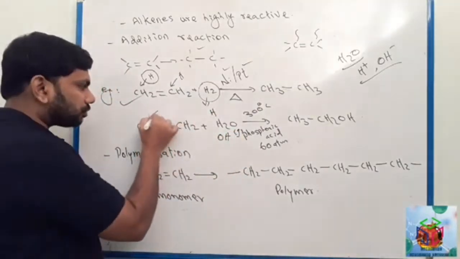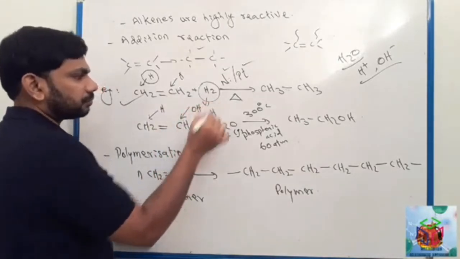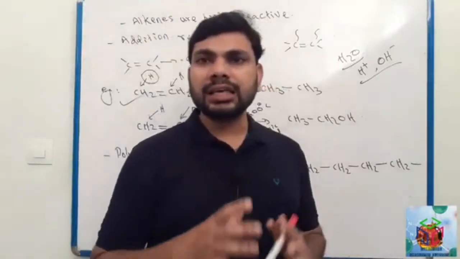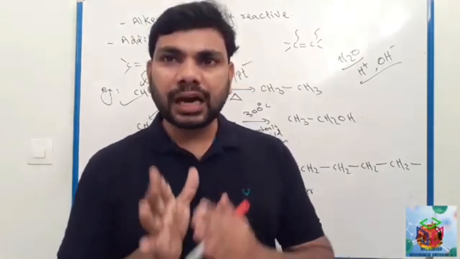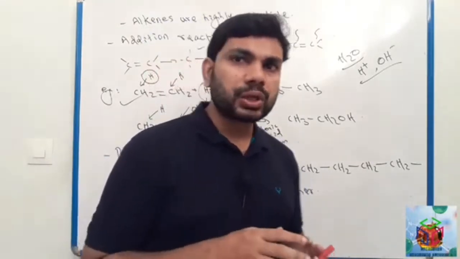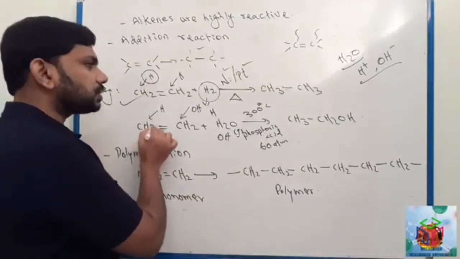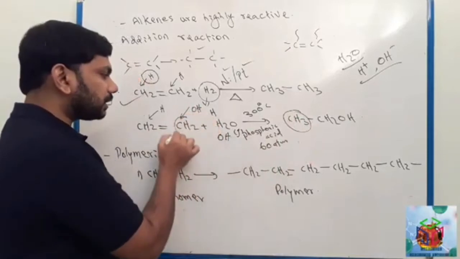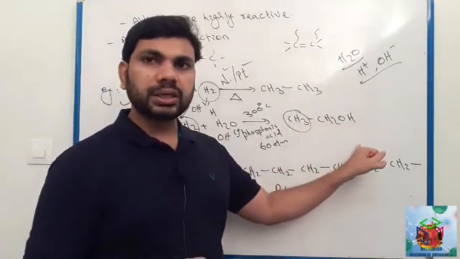So one hydrogen comes here and OH comes over here. Hydrogen will join with one carbon, then CH2 changes to CH3. OH combines with another carbon, then CH2 changes to CH2OH.